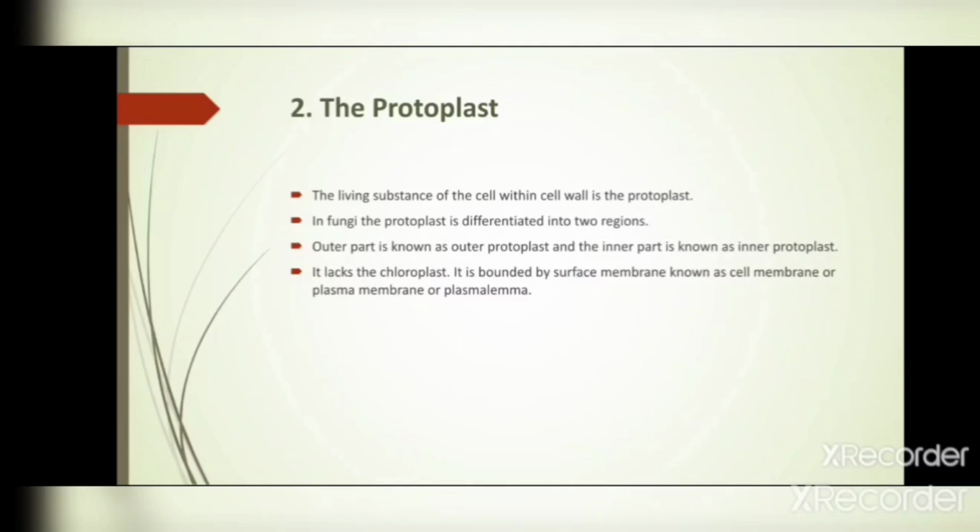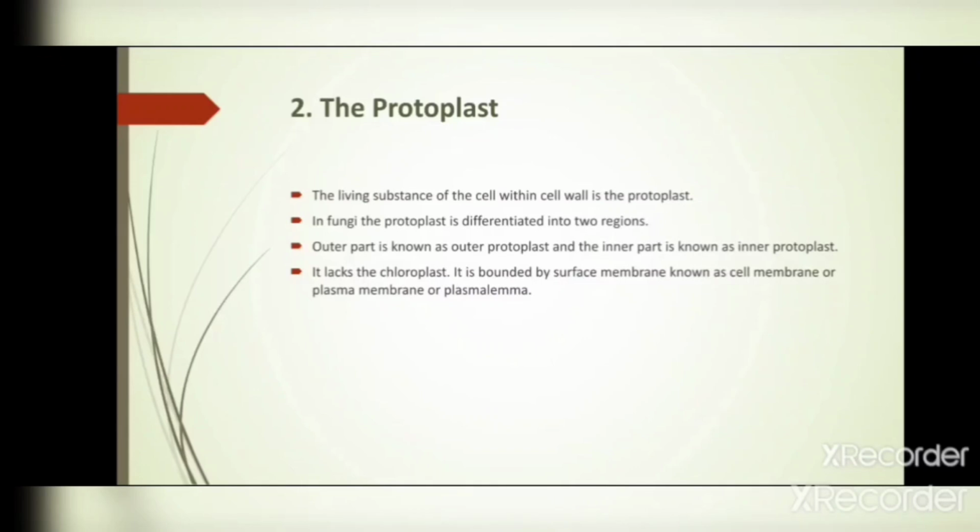It lacks chloroplast. Both the outer and inner parts of the protoplast, the whole structure of the living substance, lack chloroplast, and it is bounded by the surface membrane known as the cell membrane, plasma membrane or plasma lemma.